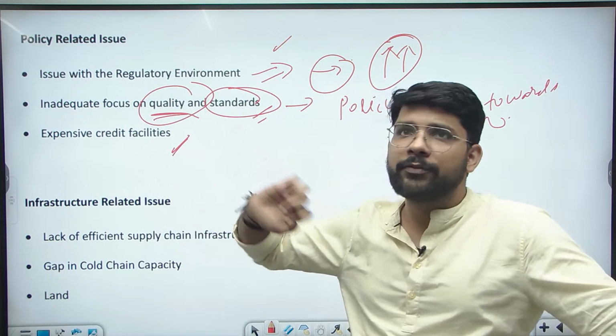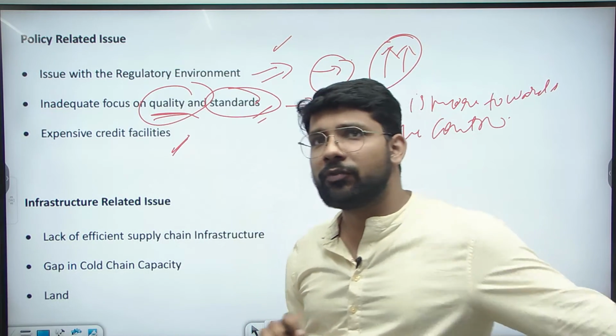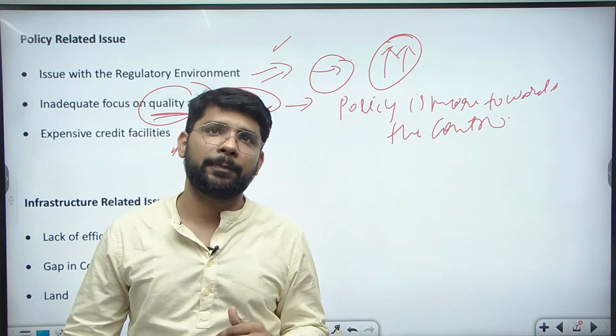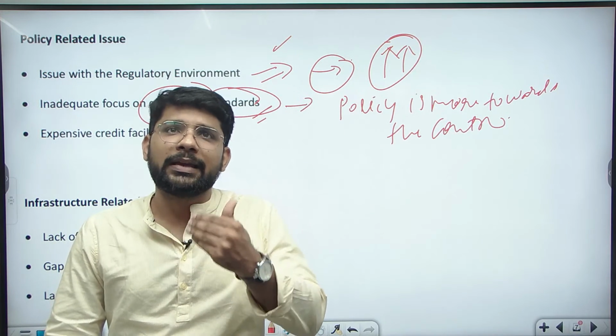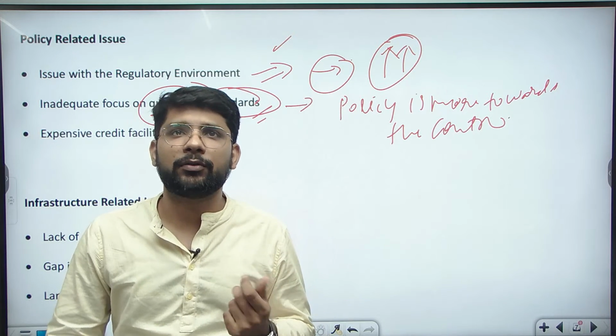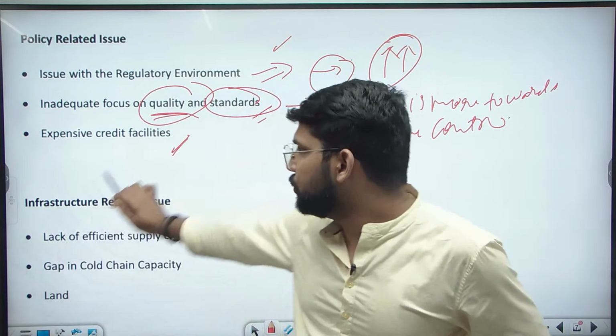Expensive credit facility. The food processing sector has a lack of finances. If finances are available to the sector, the rate of finance is very high, meaning they are getting loans at higher rates. In some cases, they are not getting the loan amount required; they are getting a very small amount. So these are some of the policy-related and finance-related issues.